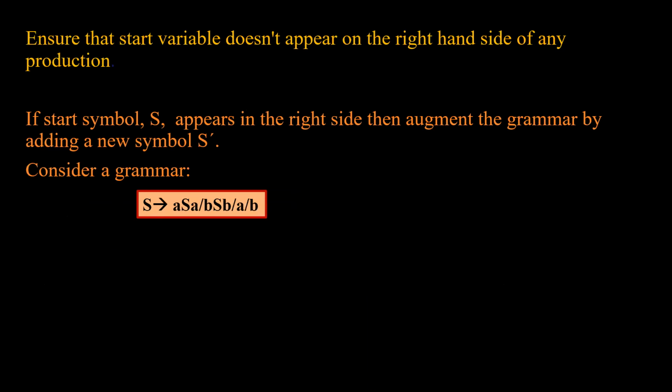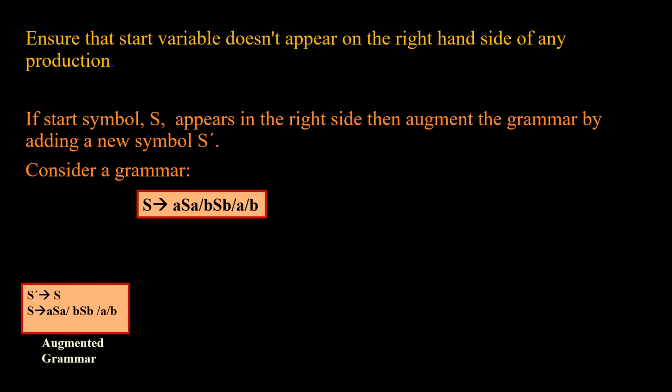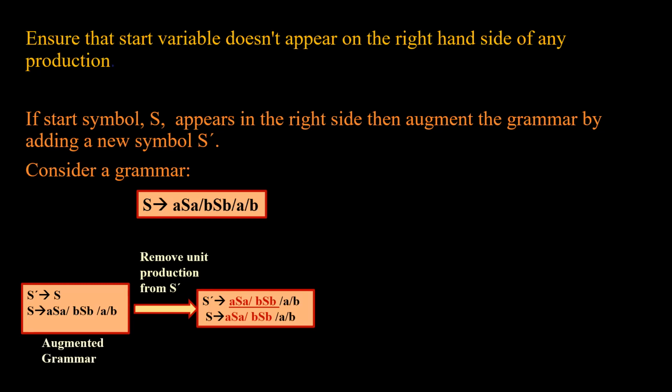The fourth important point was to ensure that the start variable does not appear on the right side of any production. If the start symbol S appears on the right side, then how will we remove it? We will augment the grammar by adding a new symbol S dash. This is how we augment this: S dash tends to S. Now we have the start symbol as S dash. And since this symbol is not appearing on the right side of any production, we can say that now we have completed the fourth condition. Since this grammar after augmenting has a unit production, we will remove this unit production. We will replace the productions of capital S in S dash.